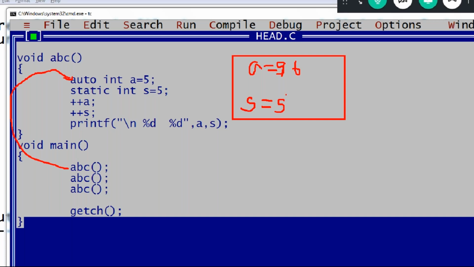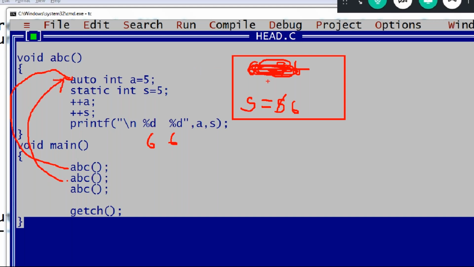Now again you call ABC. That will be stored like that only. Whenever you call ABC, this auto A value will be loaded again, 5. Plus plus A. Static, it won't load again, guys. Plus plus A, this becomes 6. Plus plus S, this becomes 7. Now what are the A and S values? 6 and 7. Now the function is completed, right?